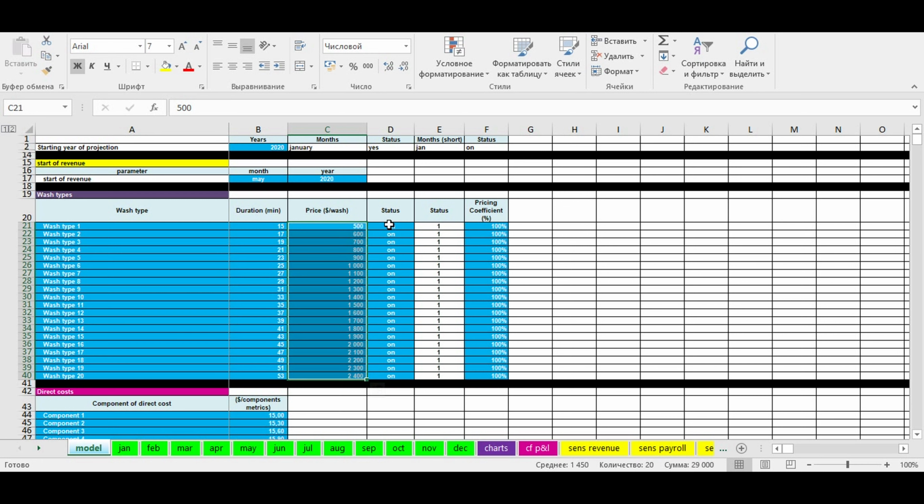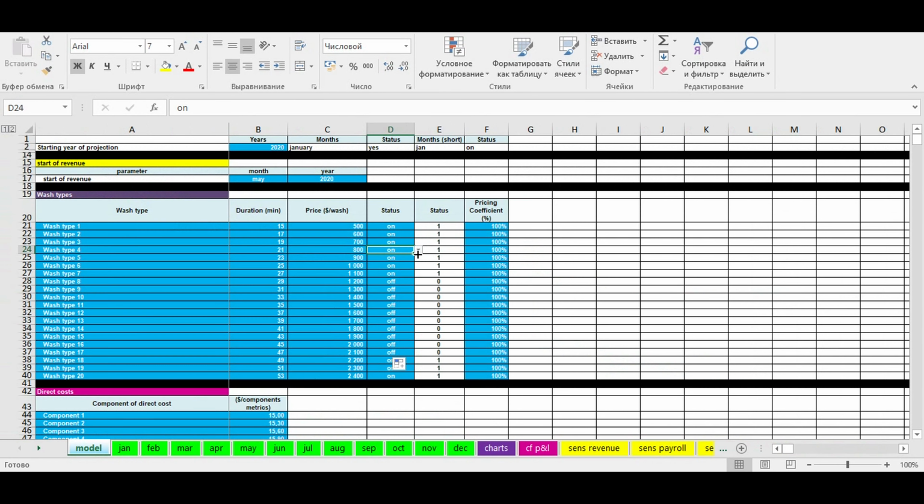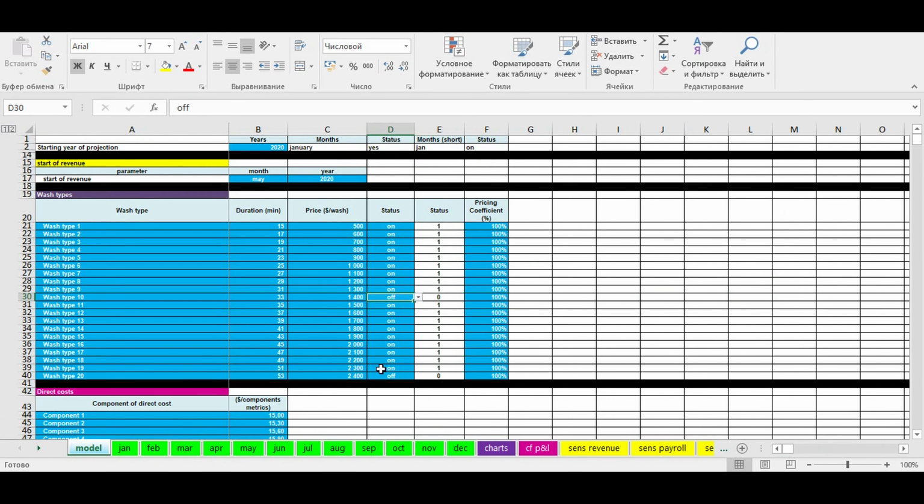Then we have status button. Using it, we can switch on and switch off revenue and direct costs from each type of car wash, including and excluding it from our financial model. This will give us an opportunity to look more closely at profitability and payback period. This instrument will allow us quickly make lots of different scenarios of operating activity.